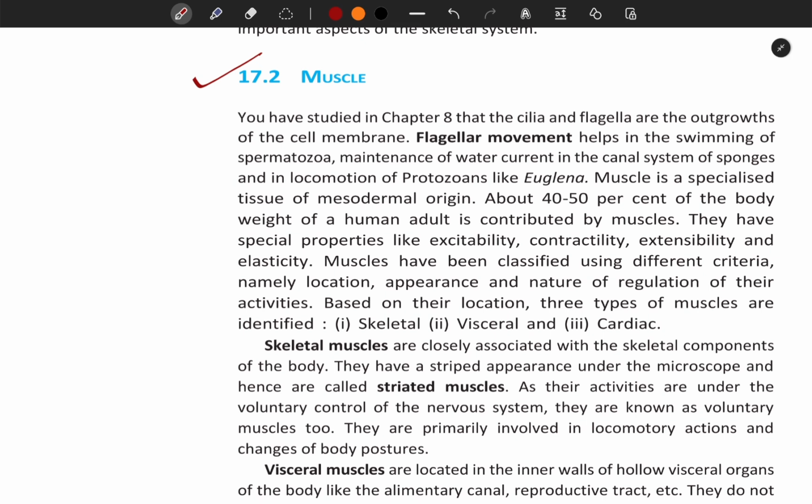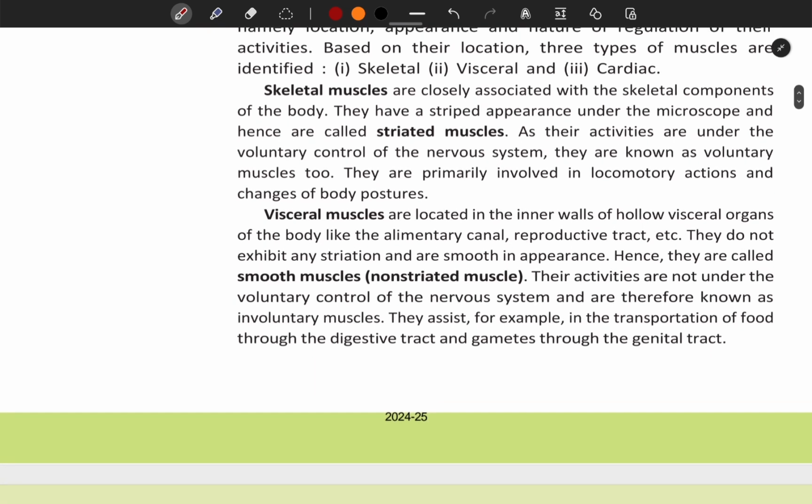Muscles have been classified using different criteria, namely location, appearance, and nature of regulation of their activities. Based on their location, three types of muscles are identified: skeletal, visceral, and cardiac. Skeletal muscles are closely associated with the skeletal components of the body. They have a striped appearance under the microscope and hence are called striated muscles. As their activities are under the voluntary control of the nervous system, they are known as voluntary muscles too. They are primarily involved in locomotory actions and changes of body postures.